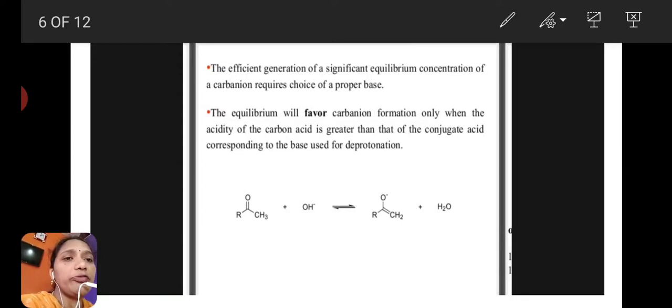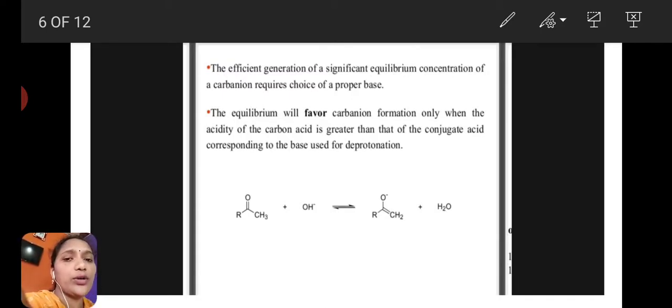The equilibrium will favor carbanion formation only when the acidity of the carbon acid is greater than that of the conjugate acid corresponding to the base used for deprotonation.